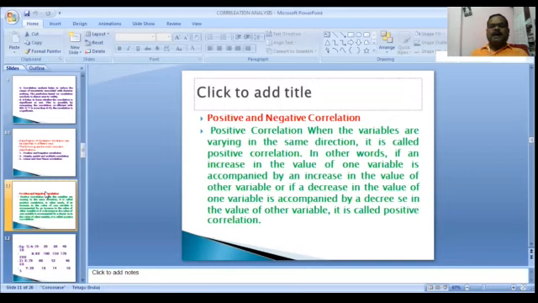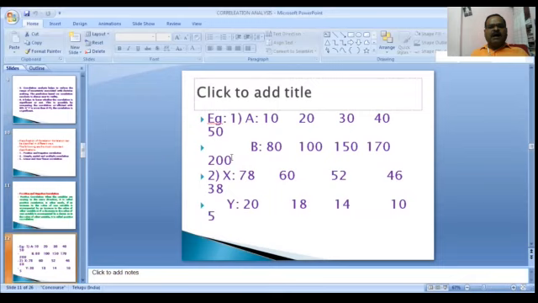In a very simple way, when the variables are varying in the same direction, it is called positive correlation. For example, A: 10, 20, 30, 40, 50. You observe that the values increase in the same direction, 10 plus 10, 20 plus 10, 30 plus 10, 40 plus 10, 50. You observe B: 80, 100, 120, 150, 170. The values increase in the same direction.